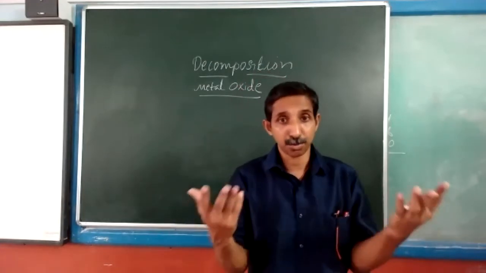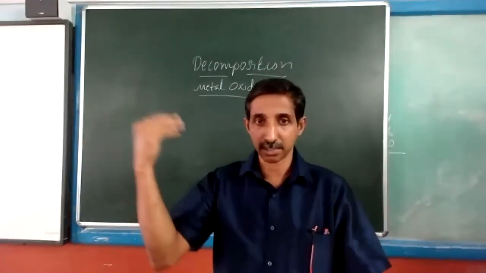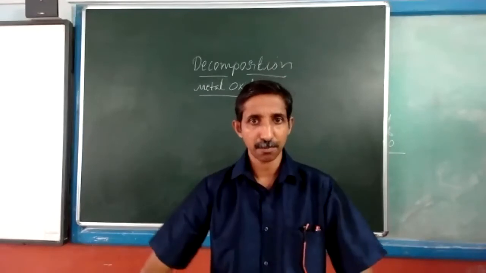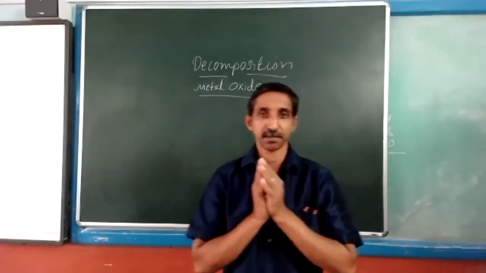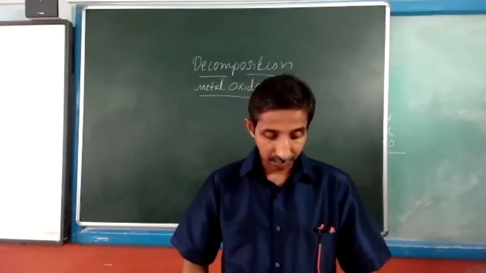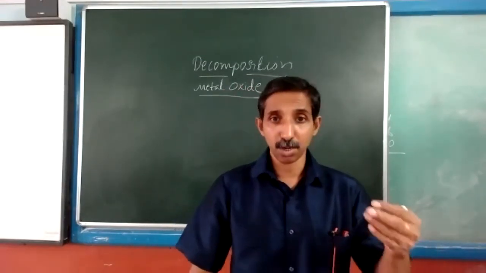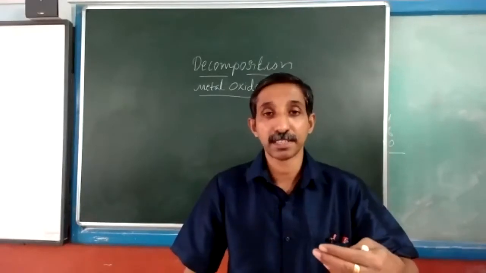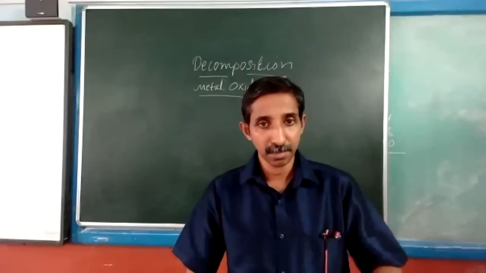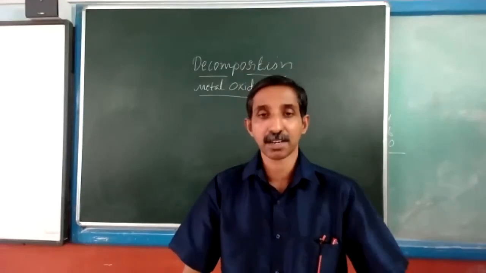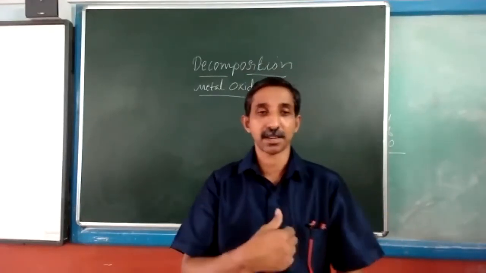I told you there are 80 or more metals out of the 118, but only for our discussion, only these are given there, and we need to concentrate only on this. For knowing the trend of decomposition in oxides, you must have a general idea of this metal reactivity series.